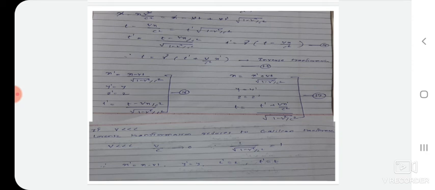Therefore, in the inverse Lorentz transformation, t is equal to gamma into (t prime plus v x prime by c square). This is the inverse Lorentz transformation equation, equation number 15.